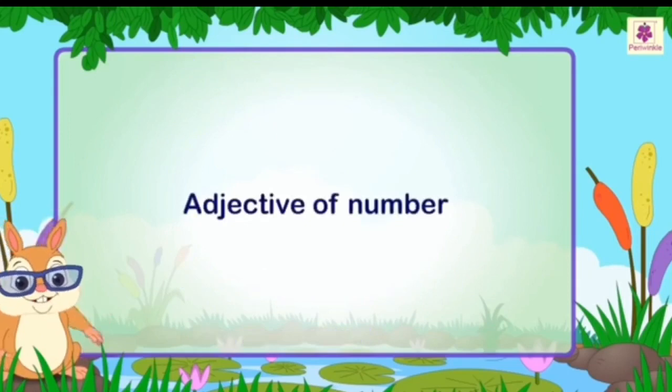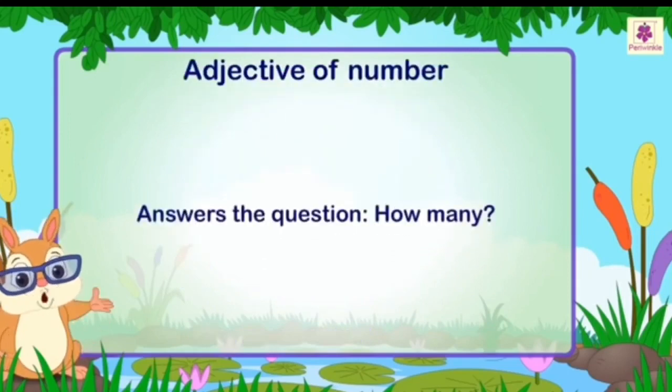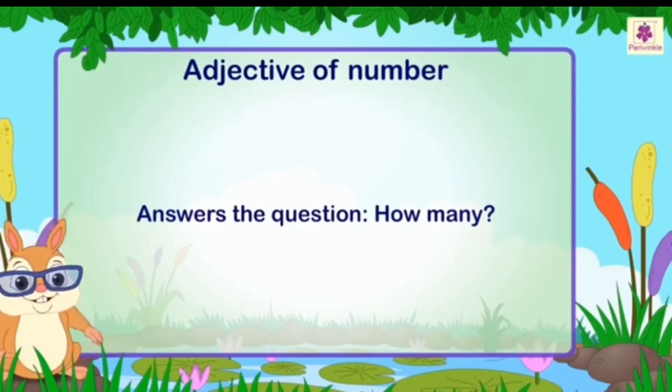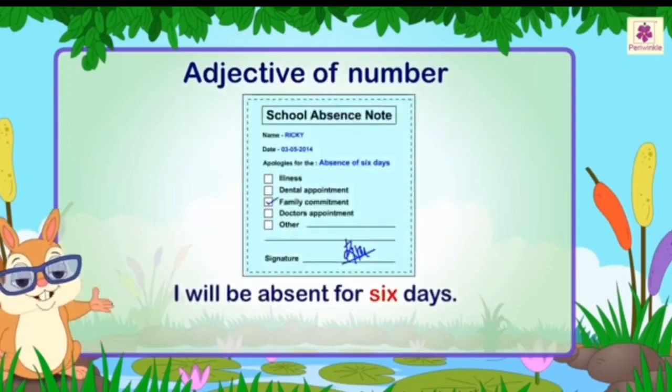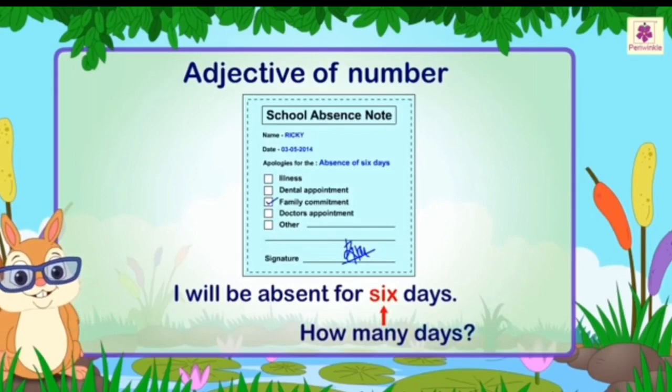Adjective of number. An adjective of number answers the question, how many? For example, I will be absent for 6 days. 6 answers the question, how many days?